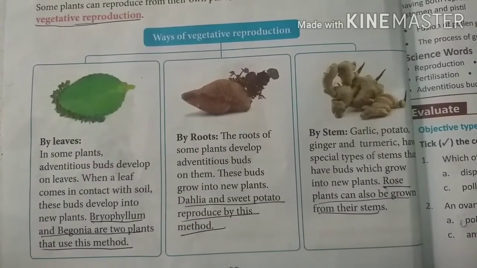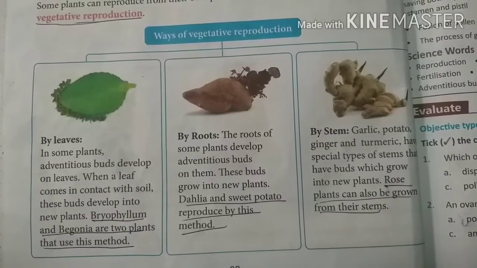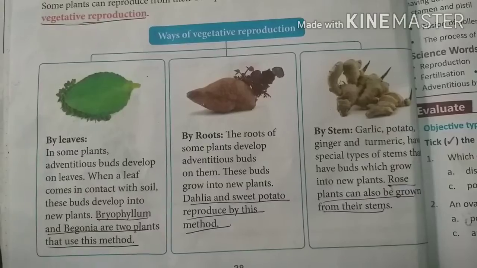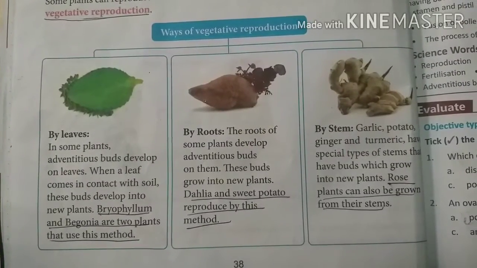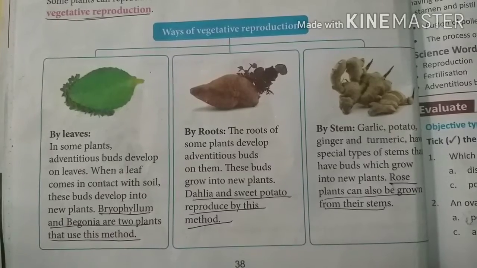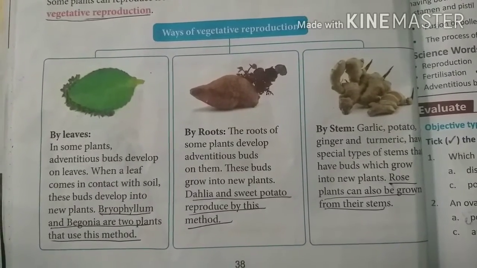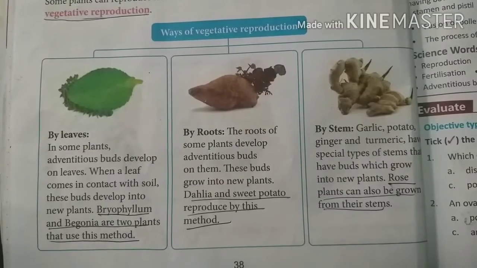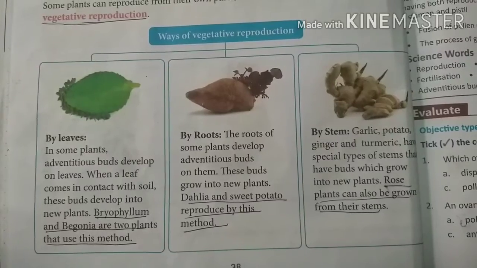So what happens, do you know? In the leaves of bryophyllum and begonia, adventitious buds develop on the leaves. When these break or come in contact with soil, they grow into new plants. So this is reproduction by leaves.